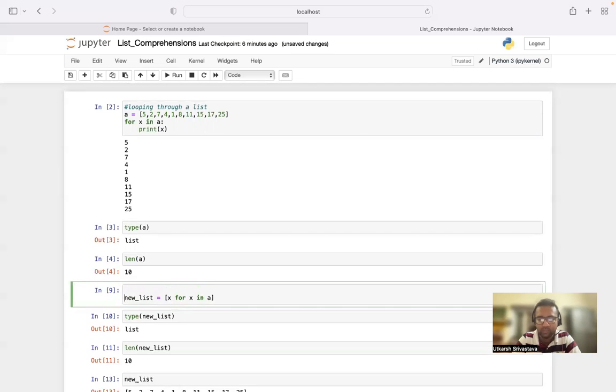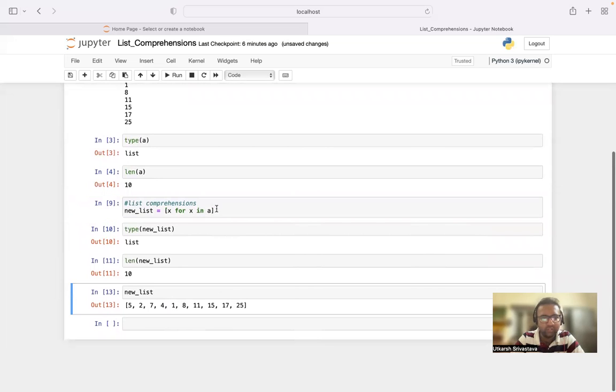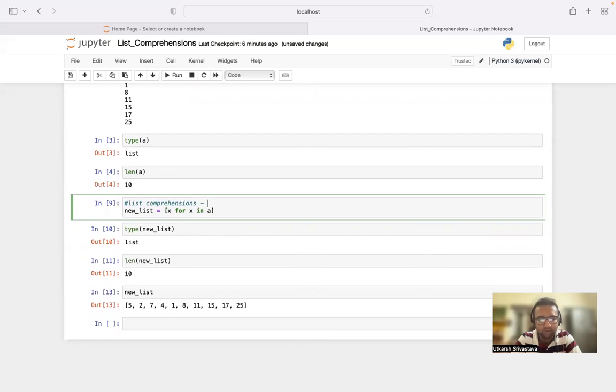So that is why we call it list comprehension. List comprehensions are the operations involved inside a list. So that is what it is, right? So we have printed. Now this is an alternative for the copy function. Alternative for the copy function. So this is what it is.